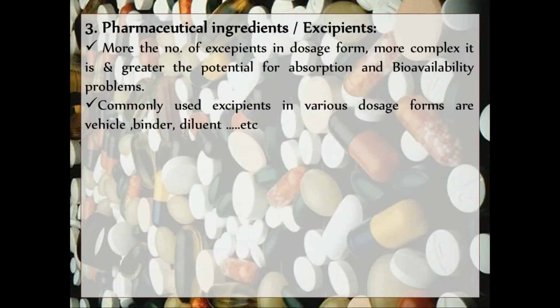Then pharmaceutical ingredients, excipients. Now how do excipients play a vital role in absorption of your drug? The more excipients in a dosage form, the more complex it is, and the greater the potential for absorption and viability problems. If you are using more excipients, then more problems will arise. Commonly used excipients in various dosage forms are vehicle, binder, diluent, etc. These are just examples. There are a number of excipients we use in pharmaceutical dosage forms.